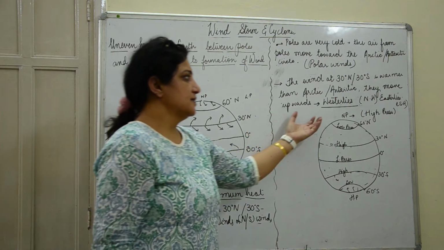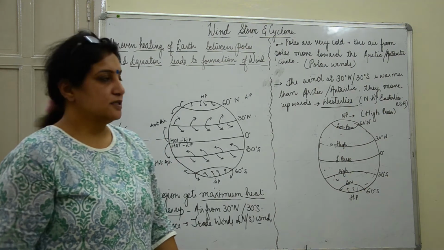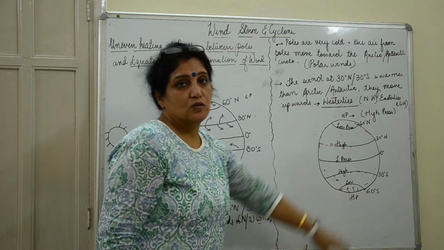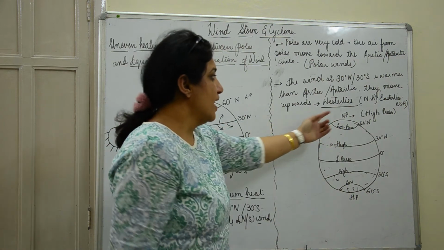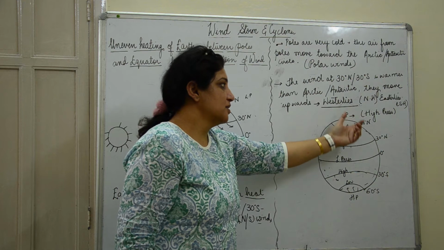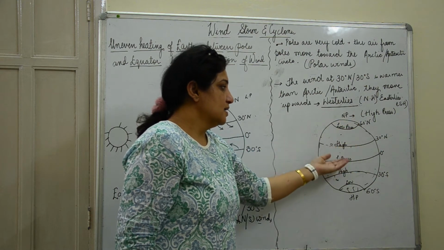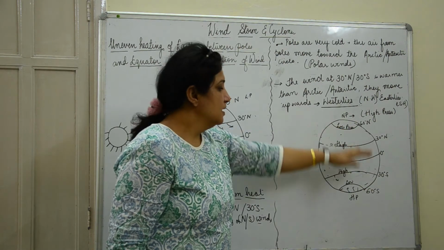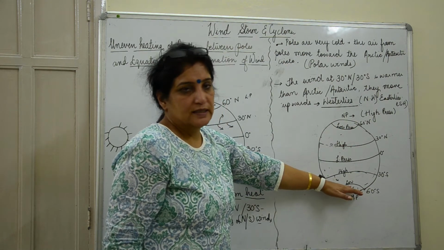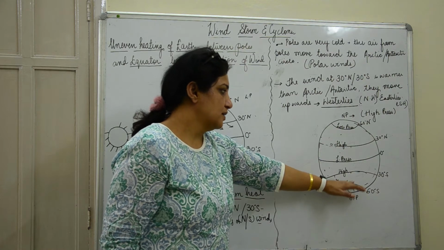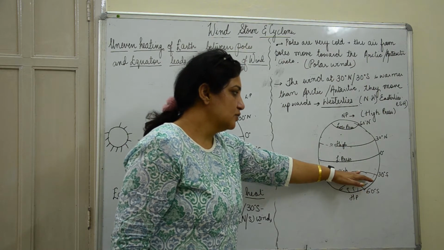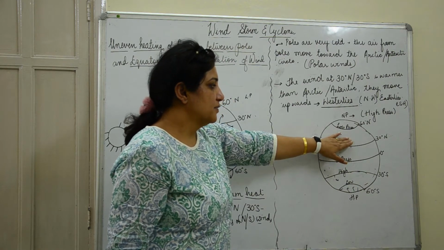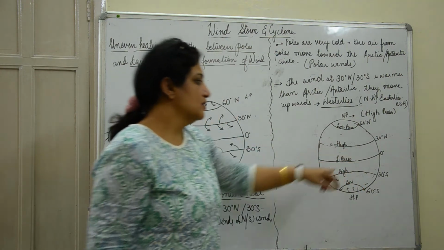Another way to understand this is through the pressure changes. We know the northern pole is the coldest, and similarly the southern pole is the coldest. So these areas are high pressure areas. Then it is low pressure at 60° north, which is the Arctic Circle, and 60° south, which is almost the Antarctic Circle. Then we have at 30° south a high pressure belt, and at 30° north again a high pressure belt, and here at the equator, due to the heat of the sun, it is a low pressure area.